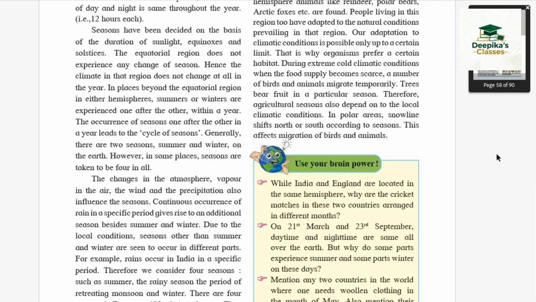The changes in the atmosphere, vapor in the air, and the wind and the precipitation also influence the season. Continuous occurrence of rain in a specific period gives rise to an additional season besides summer and winter. Due to local conditions, seasons other than summer and winter are seen to occur in different parts. For example, rain occurs in India in a specific period.